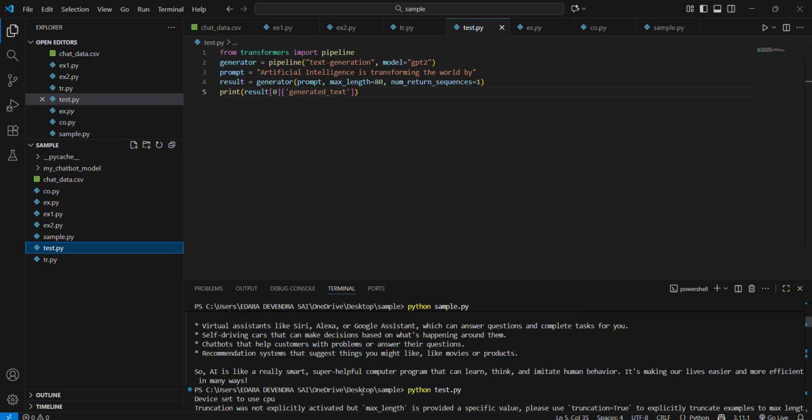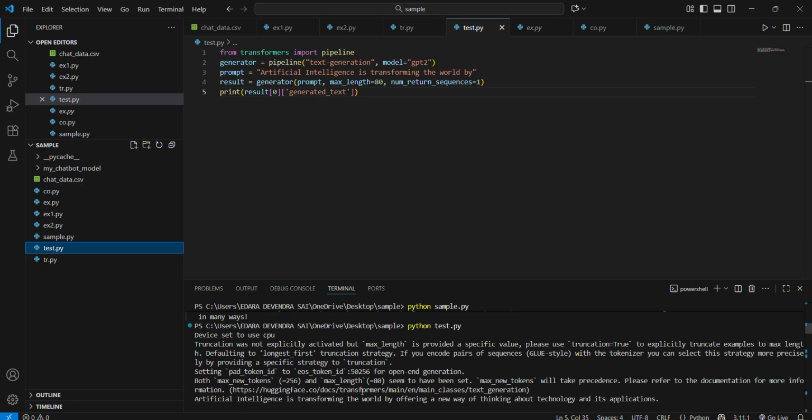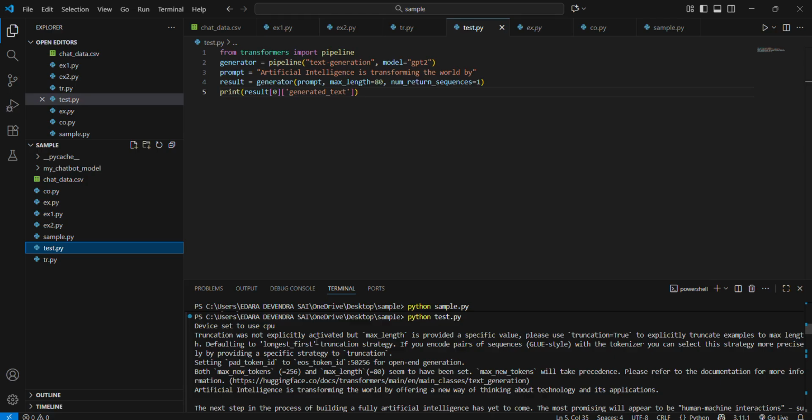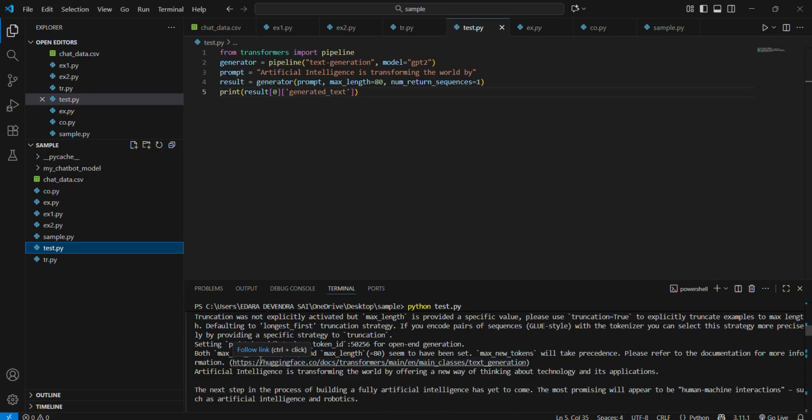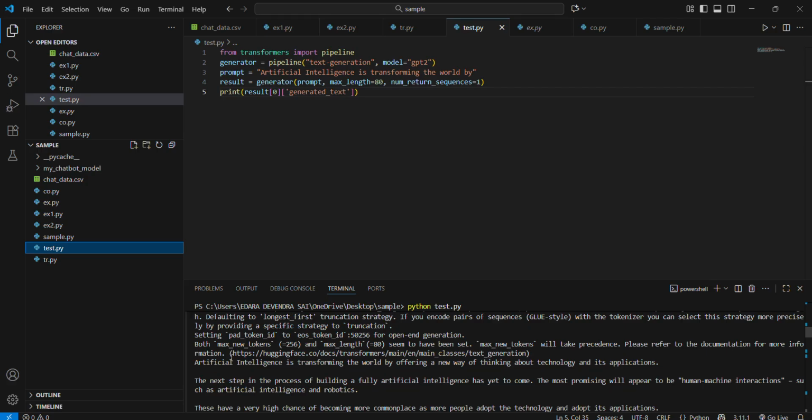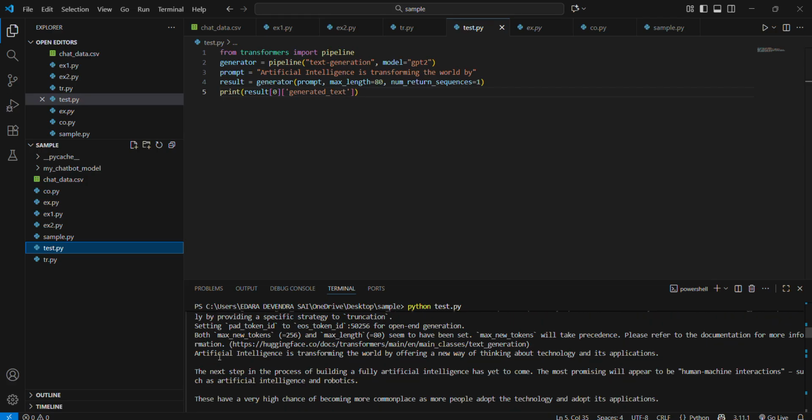Here I run python test.py and it generates the text. After the prompt, here we see: artificial intelligence is transforming the world by offering new ways of thinking about technologies and artificial.